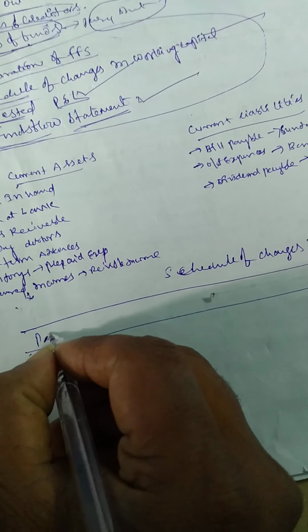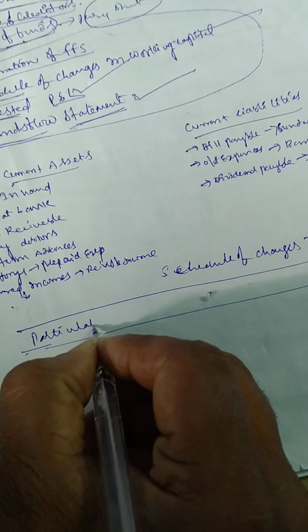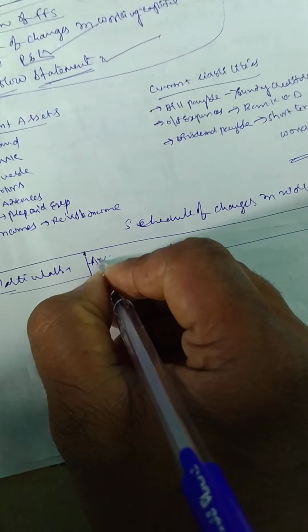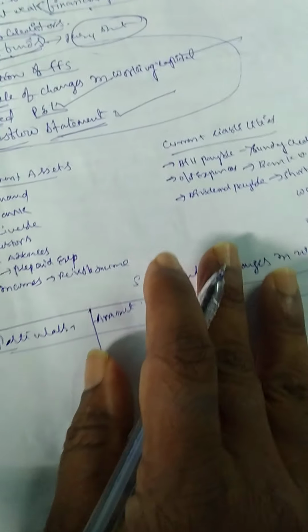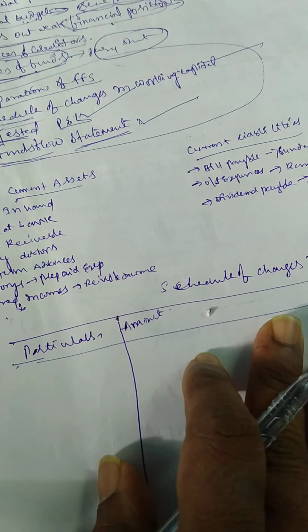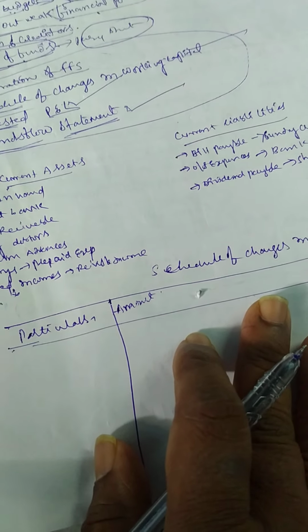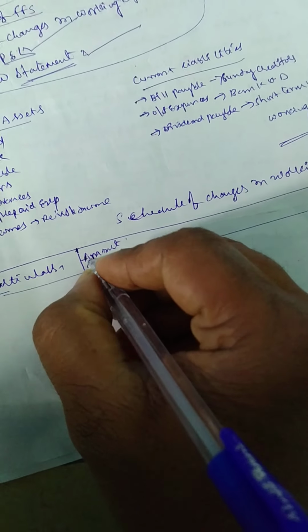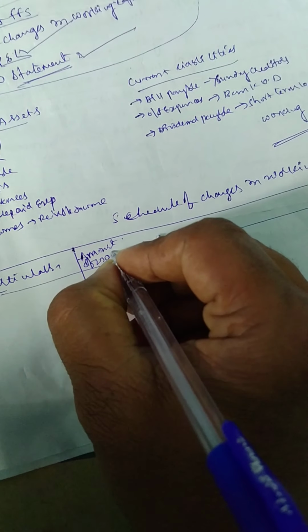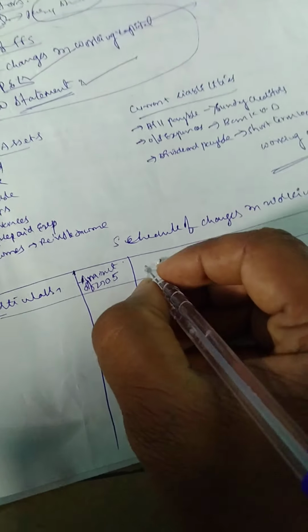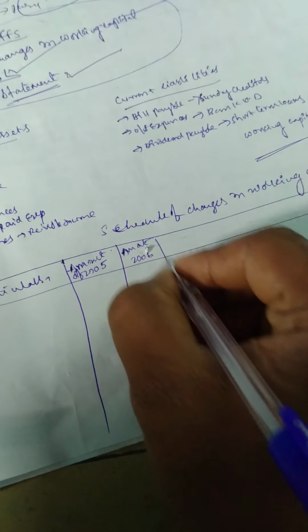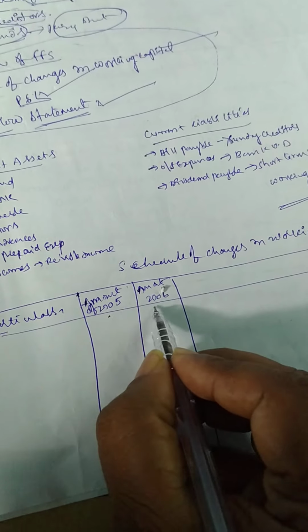First one, particulars. Then amount. I already said in the previous class, whenever we prepare the schedule of changes in working capital, we have to prepare two balance sheets. So amount of 2005, for example, is one year's balance sheet, and amount of 2006 is the other year. So we have two years, 2005 and 2006.